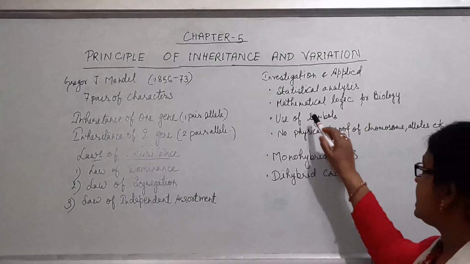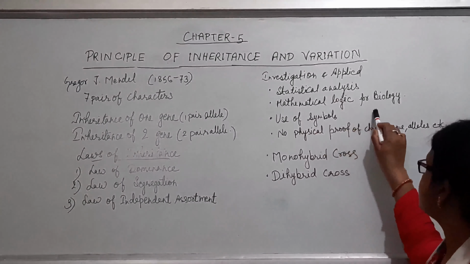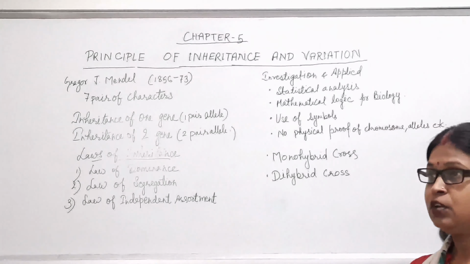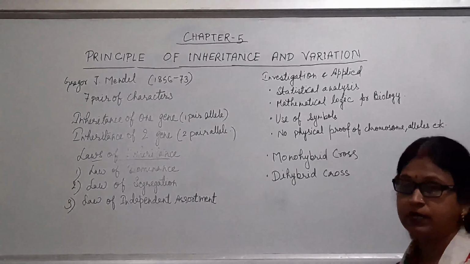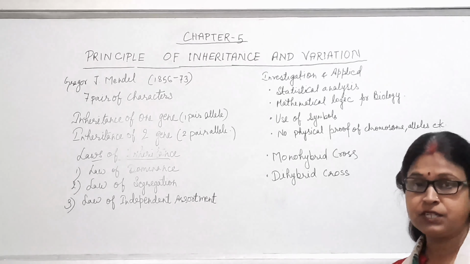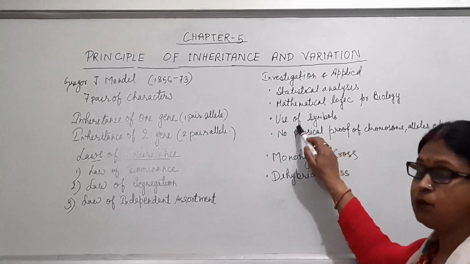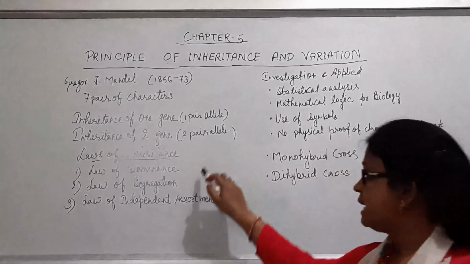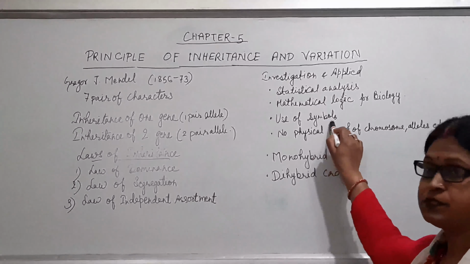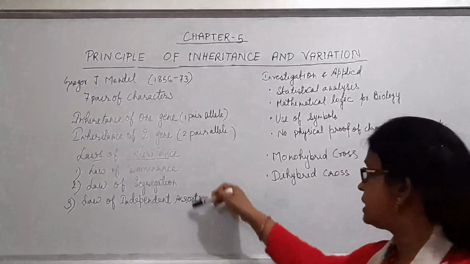Second, he applied mathematical logic for explaining biological work, which was not common at that time, and other scientists did not give much attention to him. Now he used symbols: the alleles as well as the genes are shown by the use of symbols, which we will discuss again through these laws.